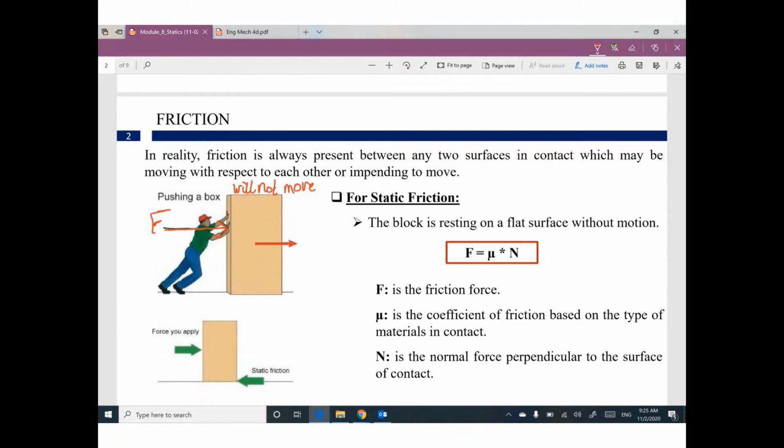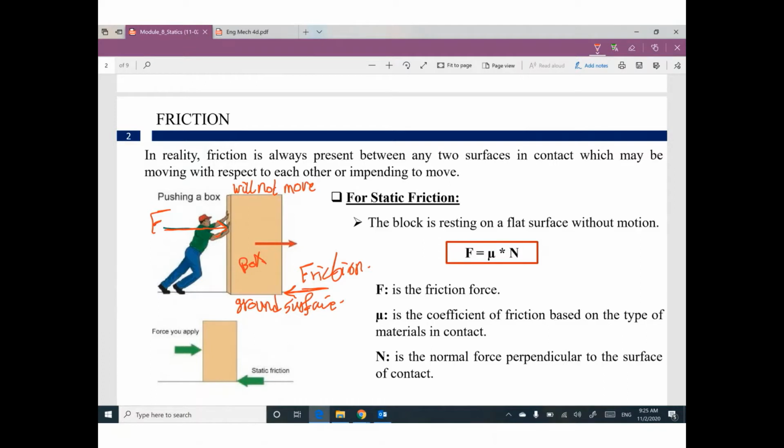Because we have something here at the ground between this box and the ground surface, or any surface, the contact surface. We have something here called friction. That makes sense? If the ground is more smooth, the friction force will be less. If the surface is more rough, the friction will be more and more.